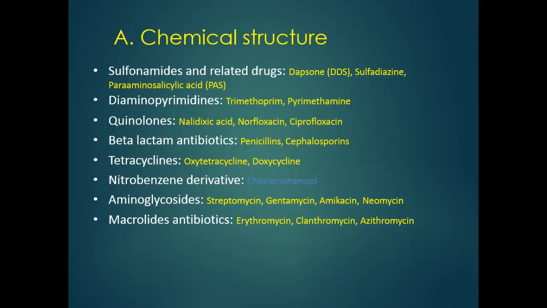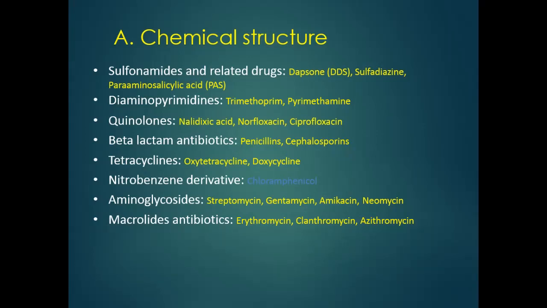The second class is the diaminopyrimidines: trimethoprim, pyrimethamine. These belong to the diaminopyrimidines. The next class is the quinolones, also called fluoroquinolones. Nalidixic acid, norfloxacin, and ciprofloxacin are under this quinolone class. Another is the beta-lactams. Penicillin and cephalosporins belong to the beta-lactams.